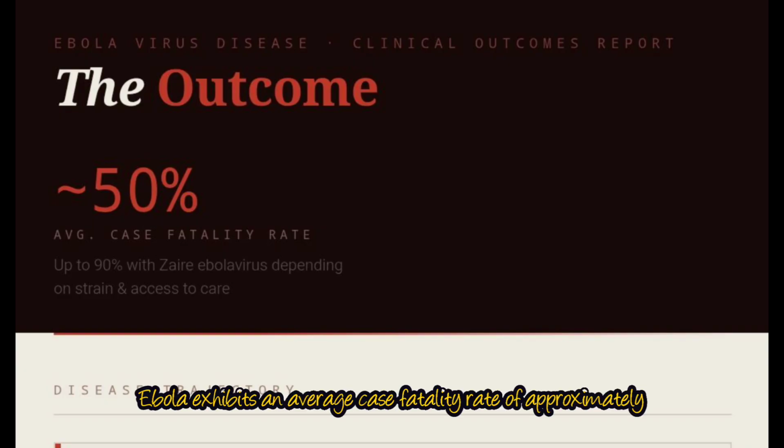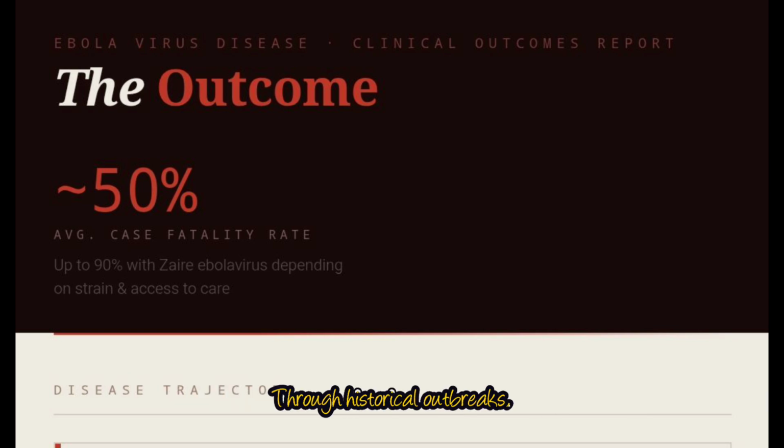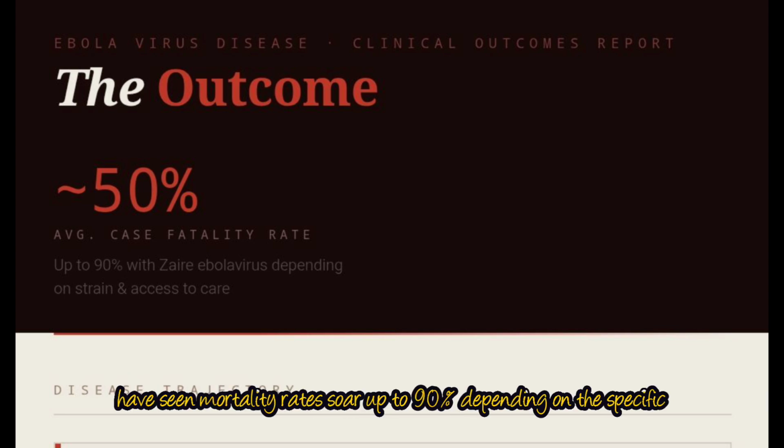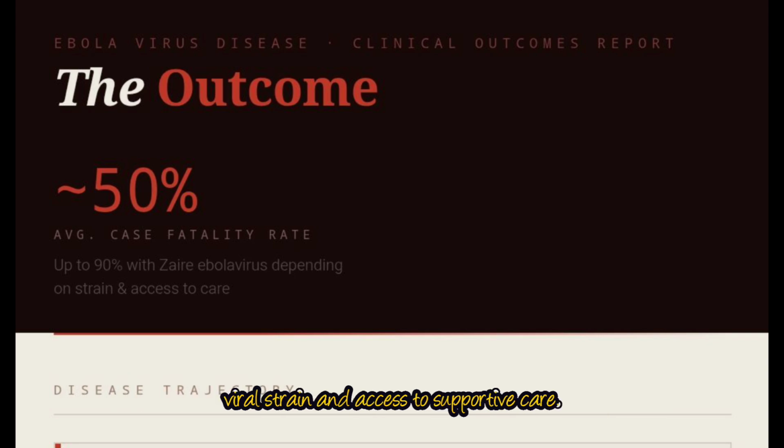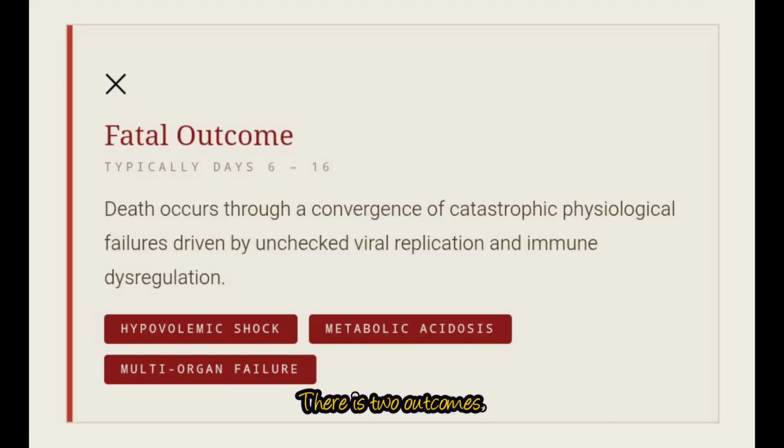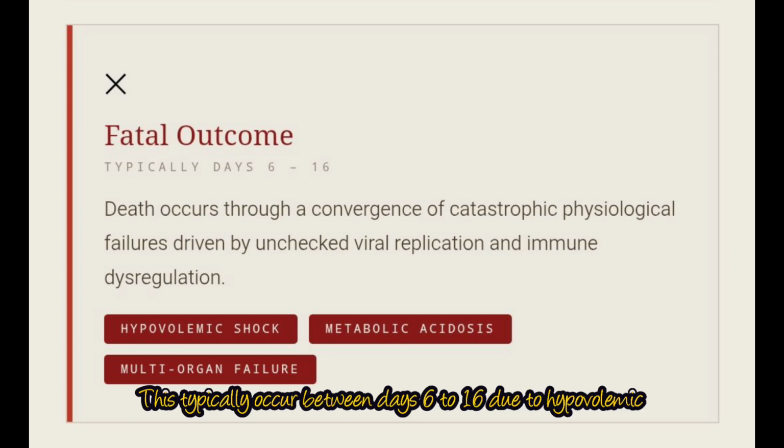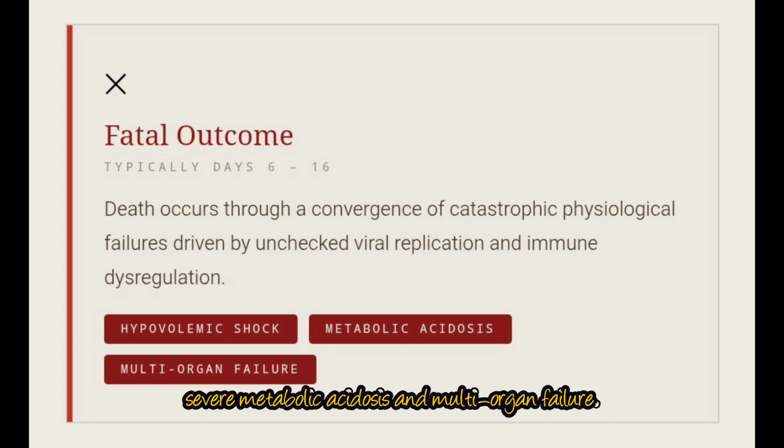Ebola exhibits an average case fatality rate of approximately 50%. Historical outbreaks have seen mortality rates soar up to 90% depending on the specific viral strain and access to supportive care. There are 2 outcomes. Fatal outcome: this typically occurs between days 6 to 16 due to hypovolemic shock, severe metabolic acidosis, and multi-organ failure.